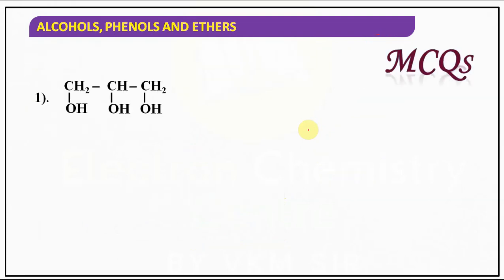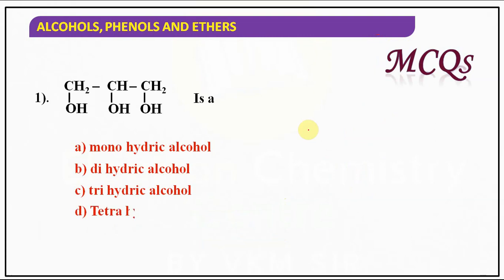Okay. So before that, a few MCQs are there. Let's solve it. It is an example of which type of alcohol? You can see it. How many OH groups are there? 3 OH groups are there. So it is an example of trihydric alcohol.